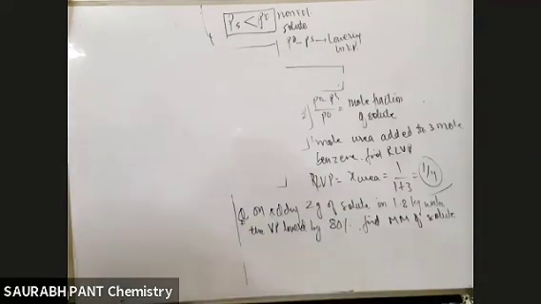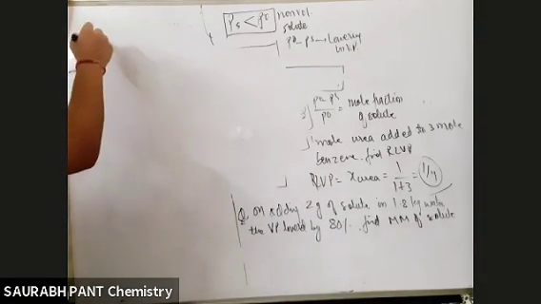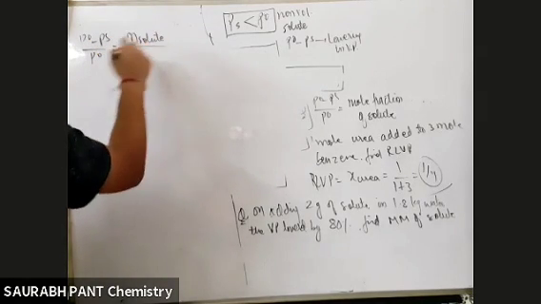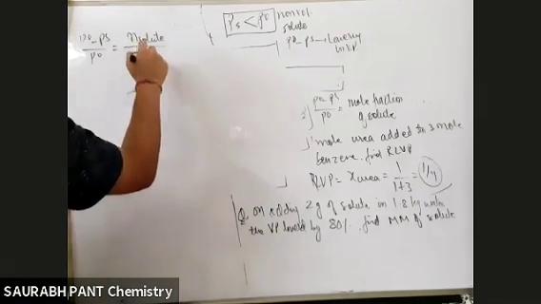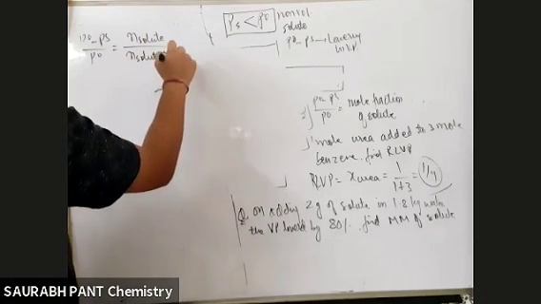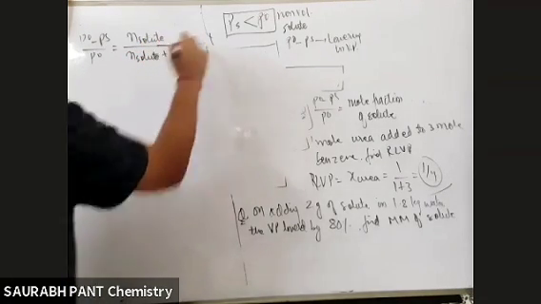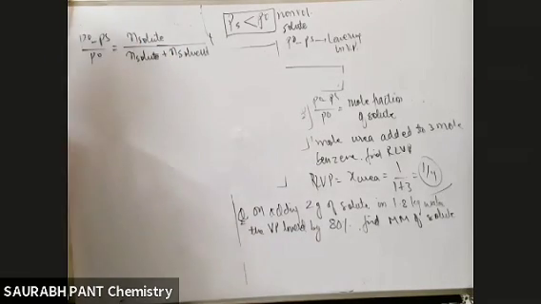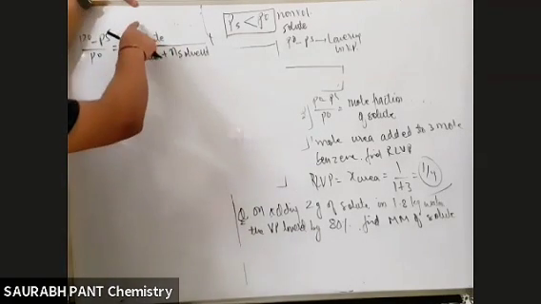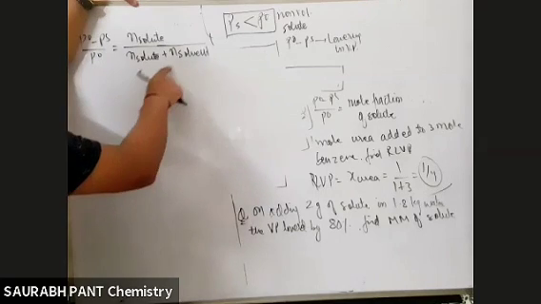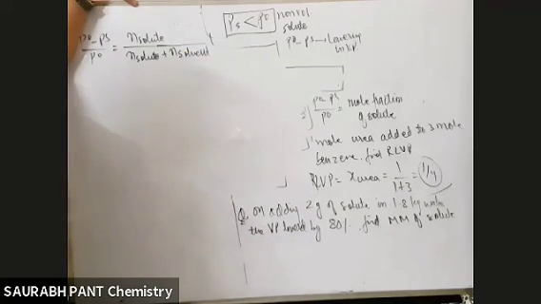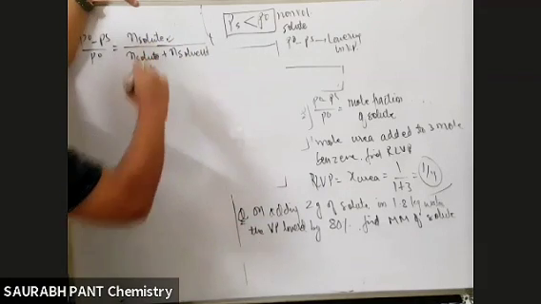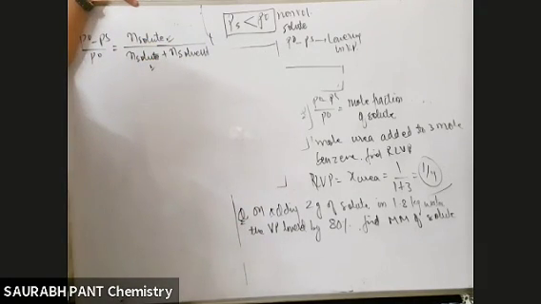So the formula is P naught minus PS by P naught equals the mole fraction of solute, which is moles of solute divided by moles of solute plus moles of solvent. This complete thing is the mole fraction of solute. Now the problem is, if I put the values here, given mass by molar mass plus given mass by molar mass, then the molar mass that I need to find will come here also, and it will become mathematically very tedious.